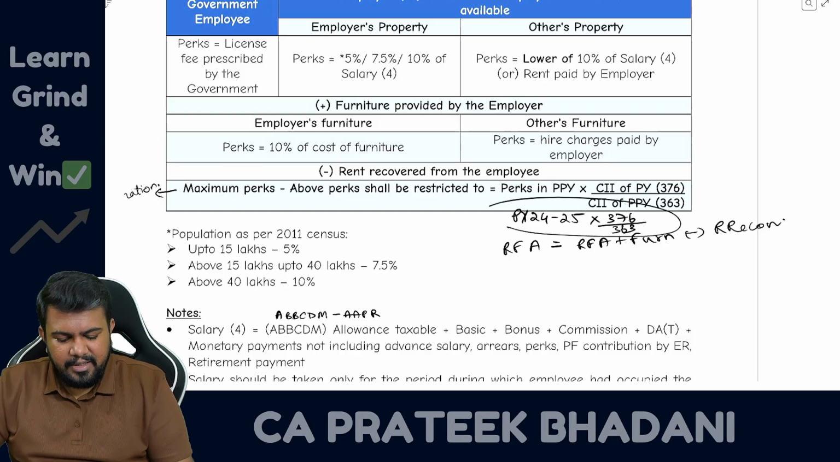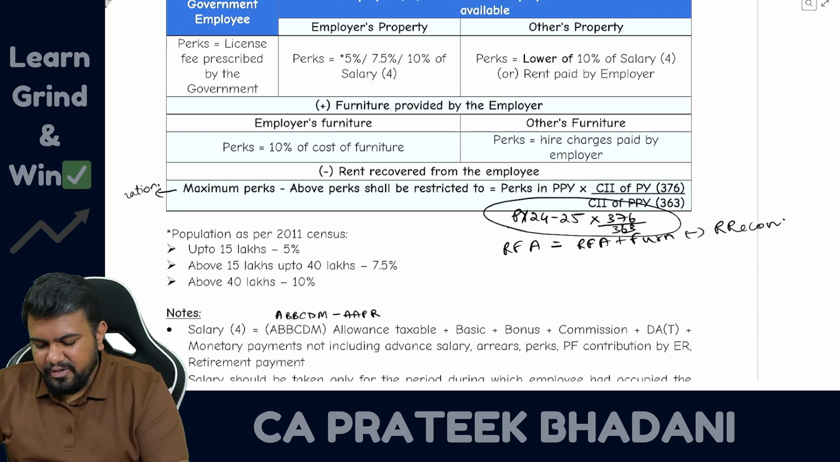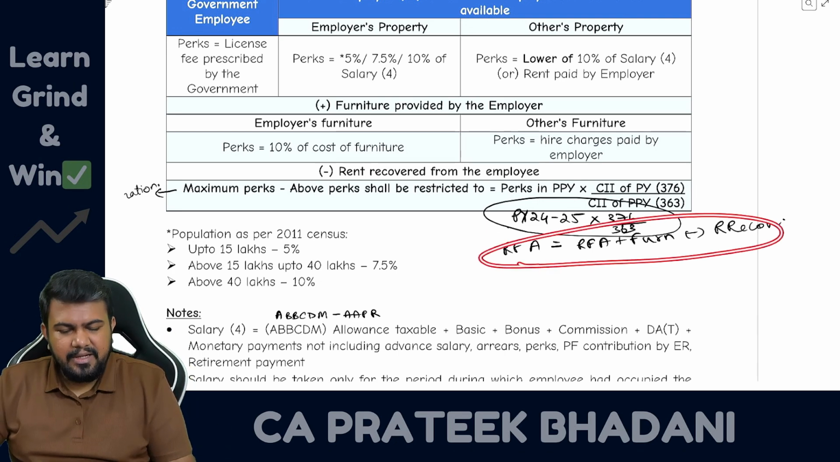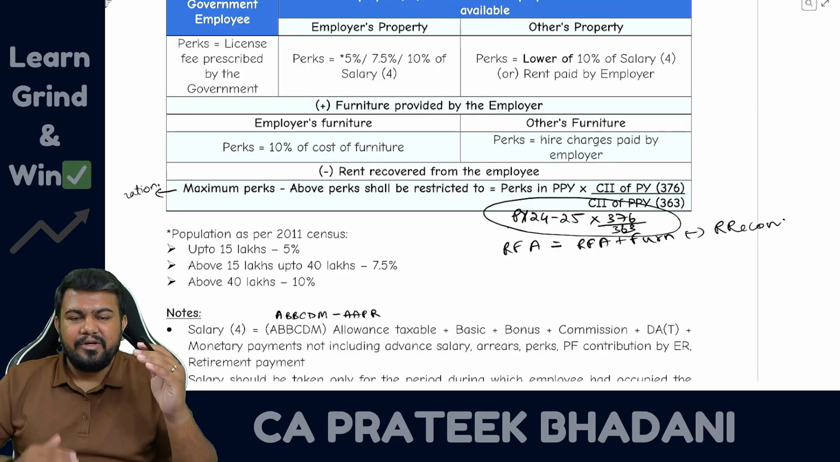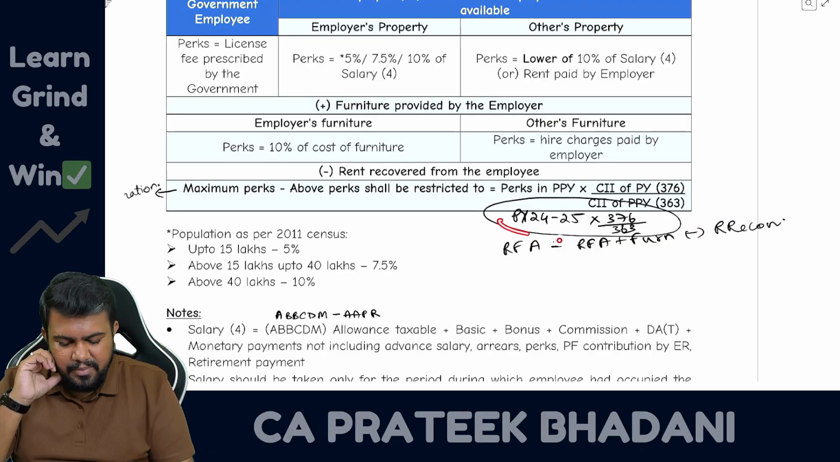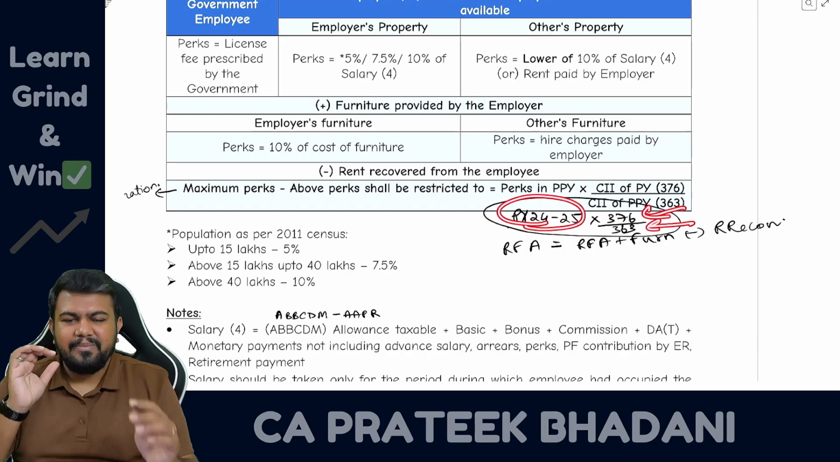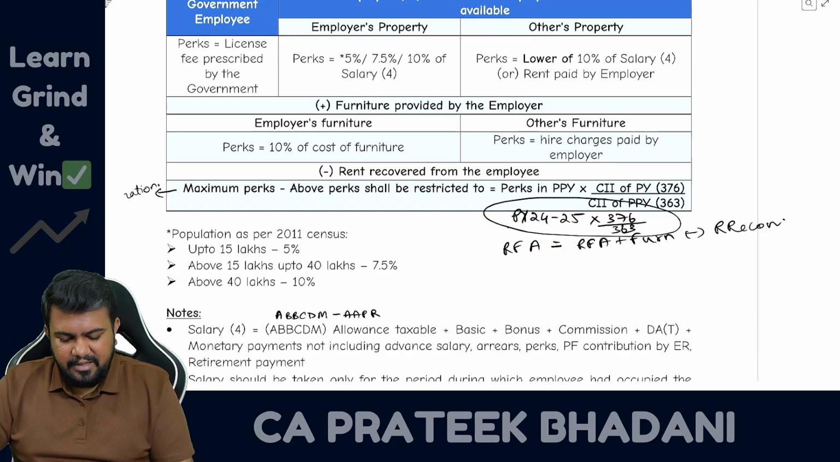So this is the maximum perks in the current year. If the value you are getting after doing this calculation is more than the maximum value, then restrict it to the maximum value. So maximum perks can be how much? Previous year 2425 value multiplied by 376 divided by 363. So this is the formula.